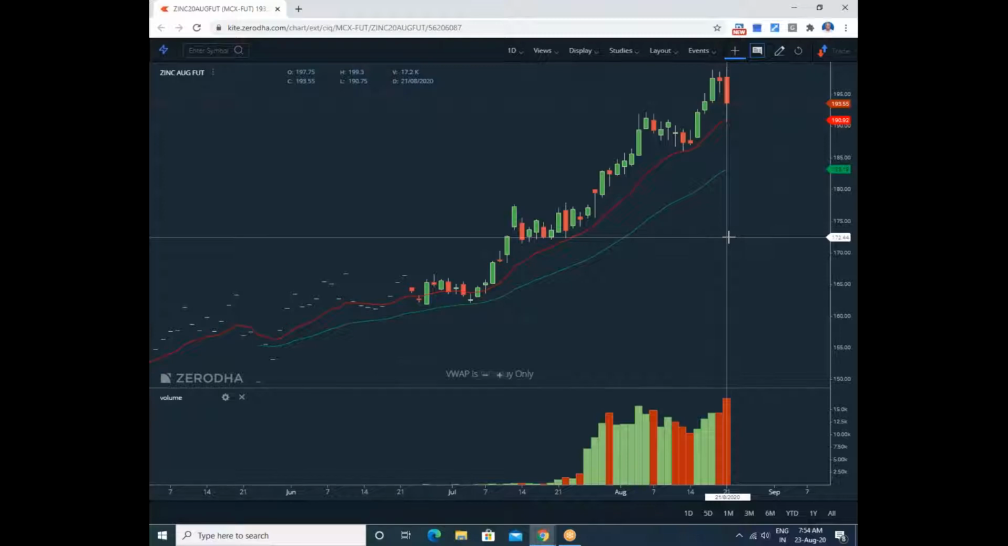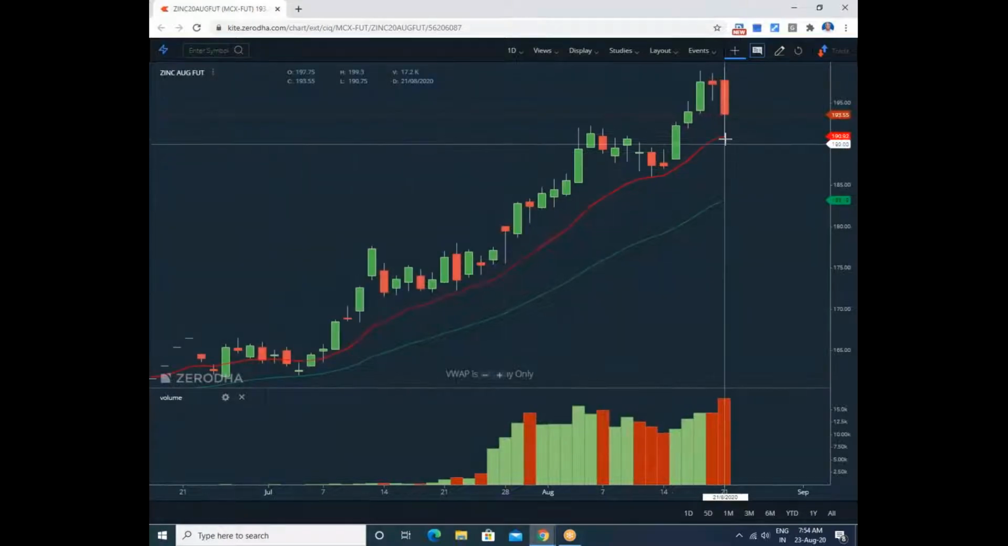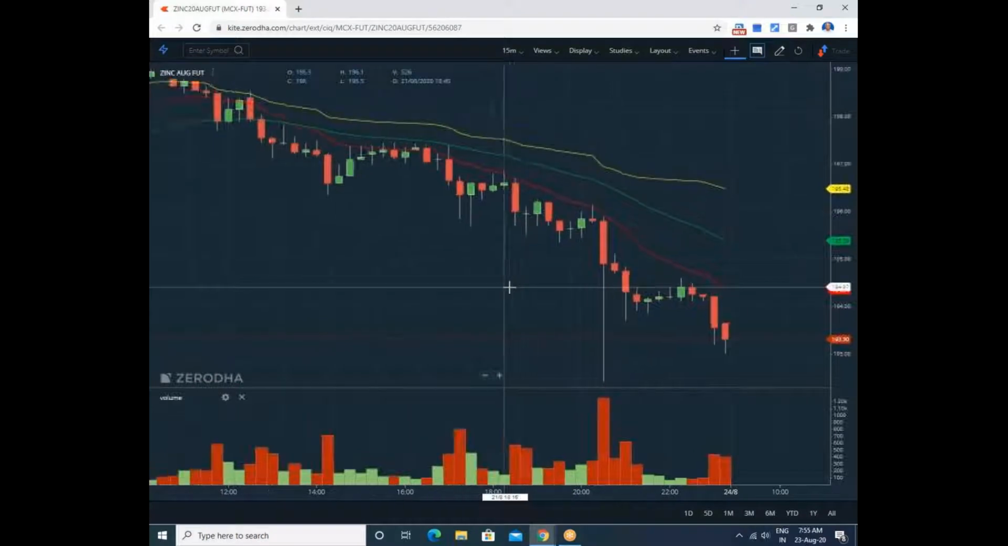Yesterday, on Friday, zinc opened at 197 rupees 75 paisa. Day high recorded 199.30, day low 190 rupees 75 paisa, and it closed at 193.55. The day low hit the 13 days moving average. This is a day chart, and this is the 13 days moving average. It moved down to the extent of the 13 days moving average. Okay, we'll go to the intraday and discuss what happened.